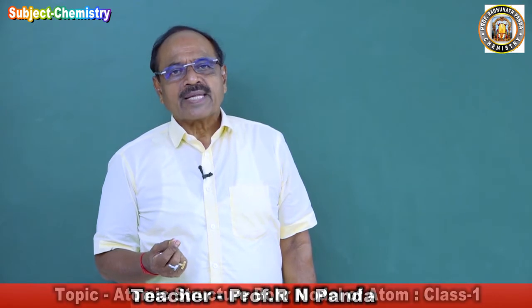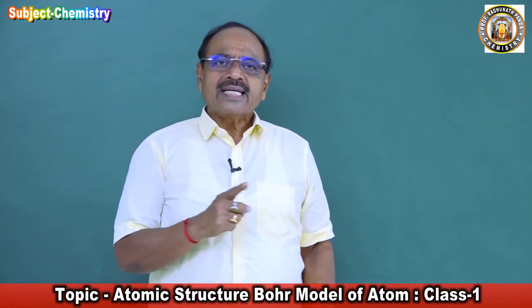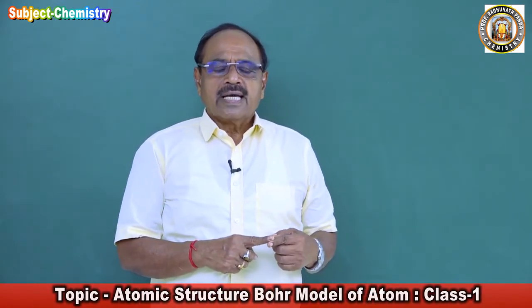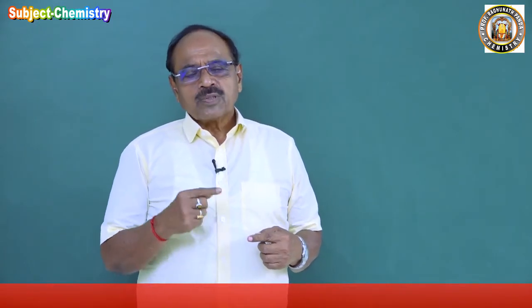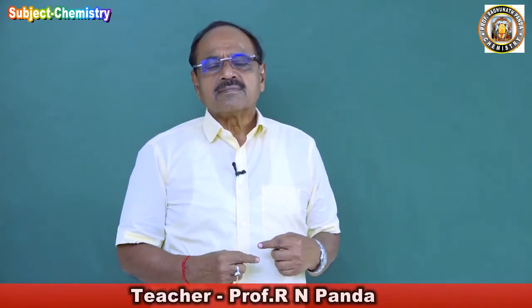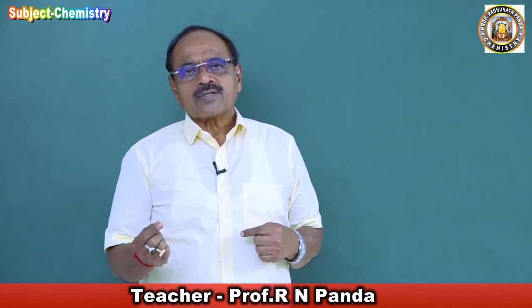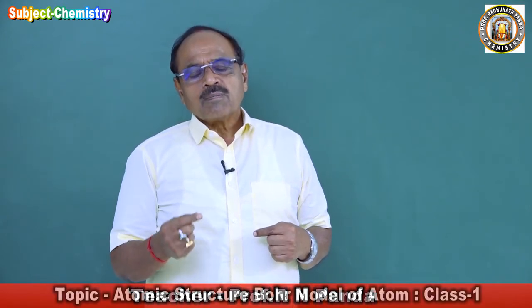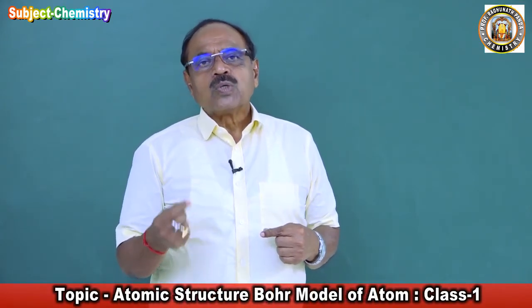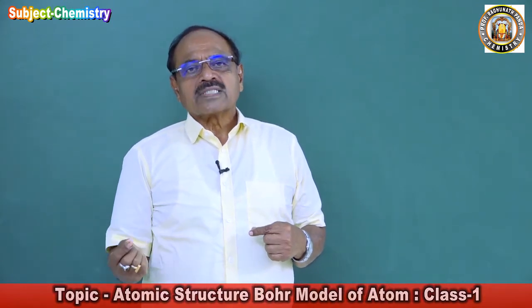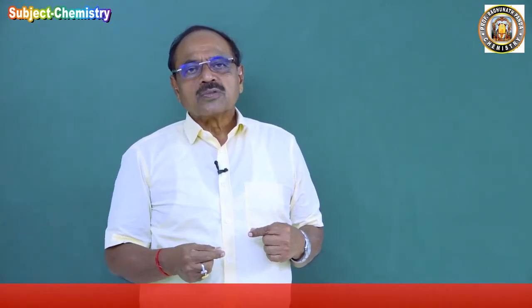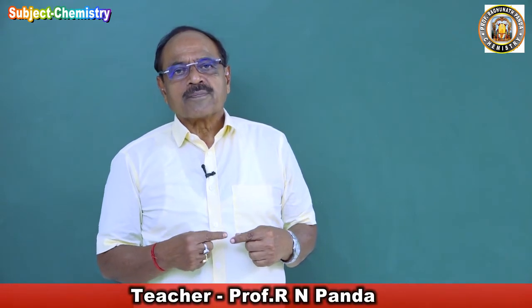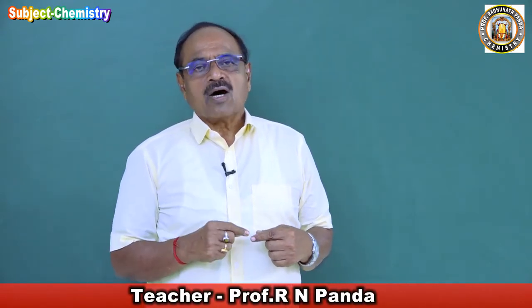Hence the energy of the electron will constantly decrease. As a result, the force of electrostatic attraction between the nucleus and the electron will be more and more than that of the centrifugal force due to the circular motion of the electron at every point on the orbit.